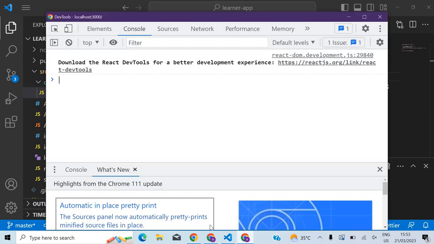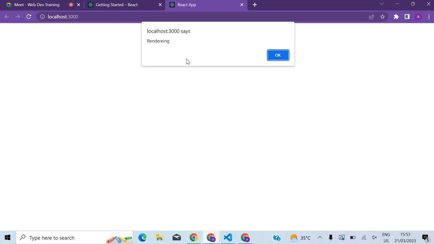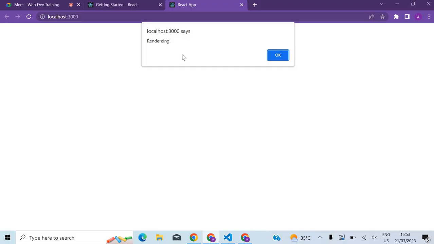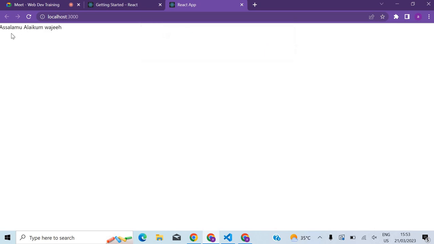Because alert will stop the program execution unless you click on OK. That is why you're not seeing anything on the screen. Assalamu alaikum. You're not seeing it because the program is currently stopped. Once I click on OK, you will see it again. See now?